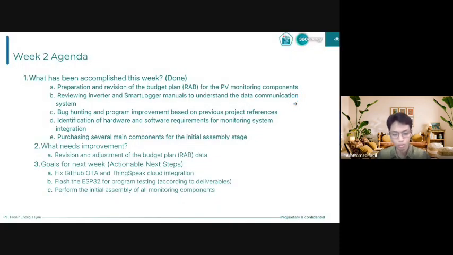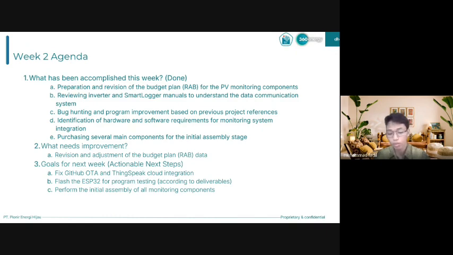First of all, the week 2 agenda. During this week, several important activities have been completed. First, we prepared and revised the budget plan for the monitoring components. This process helped us estimate the required costs and organize component procurement more efficiently.